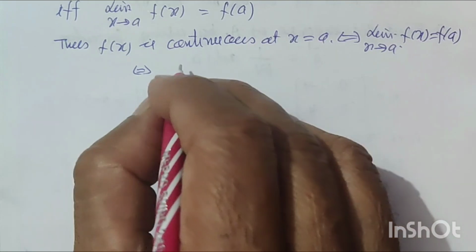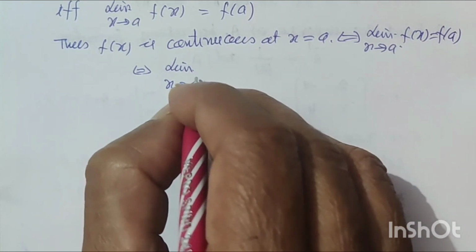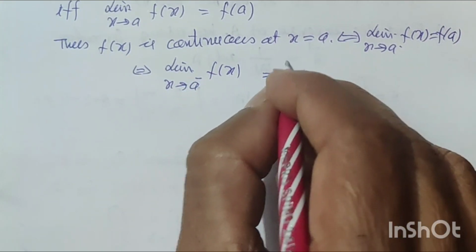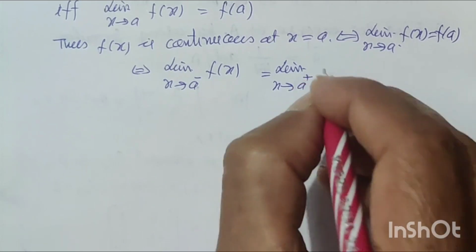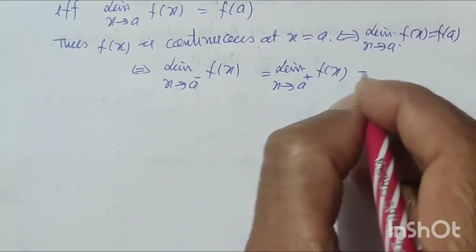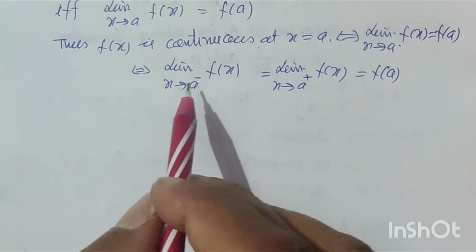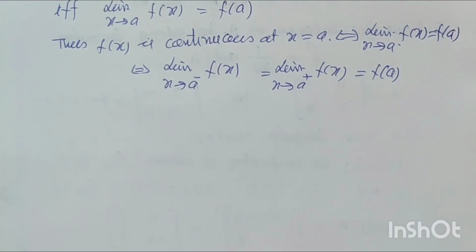That is, limit x tends to a negative f(x) is equal to limit x tends to a positive f(x) is equal to f(a). That is, left hand limit = right hand limit and the function value are equal.